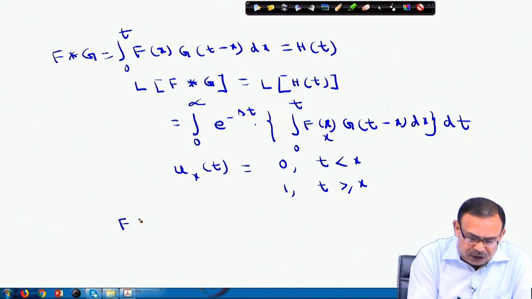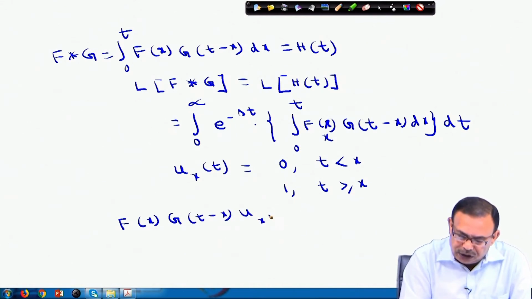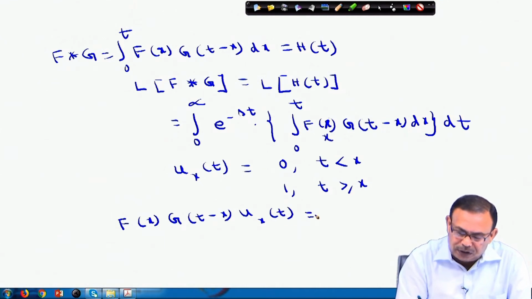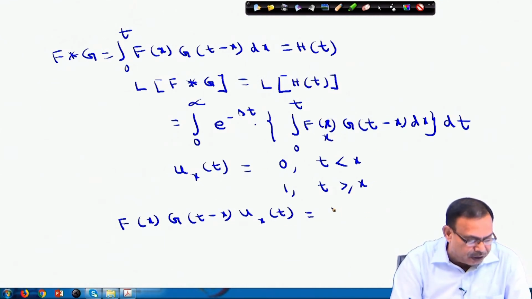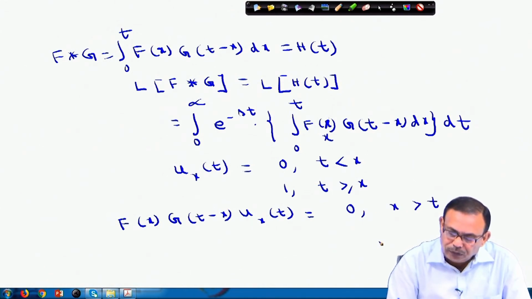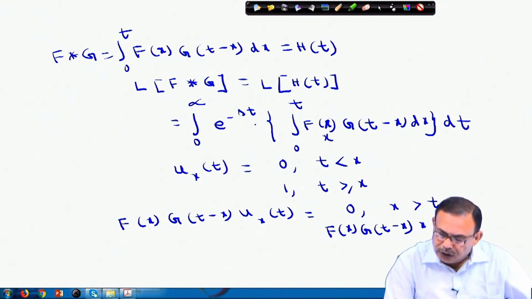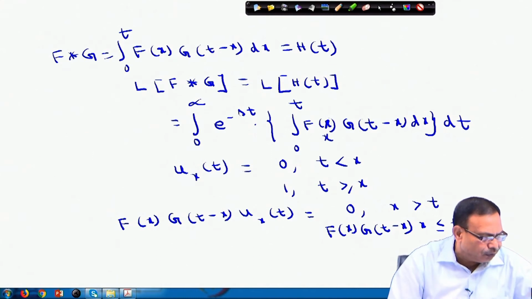What will be this function then? If I multiply f(x) into g(t minus x) by this function u(x, t), it will be 0 for x greater than t, and it will be f(x) into g(t minus x) for x less than or equal to t.